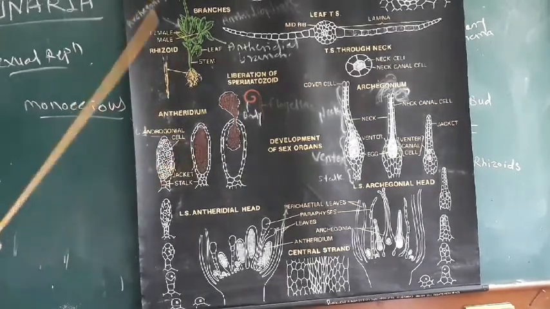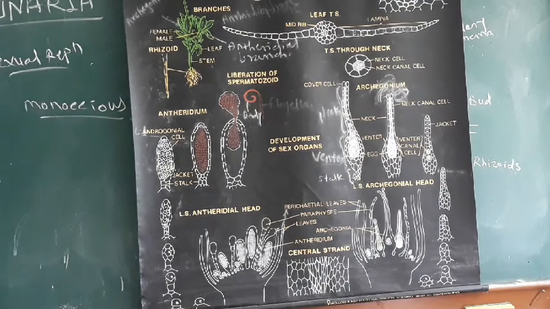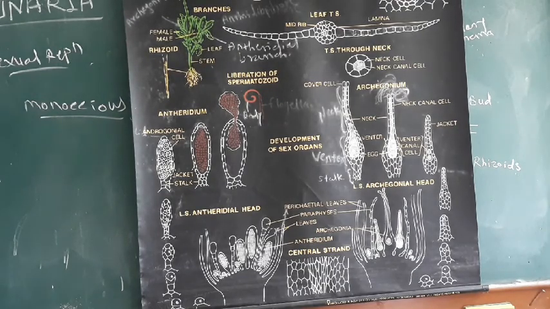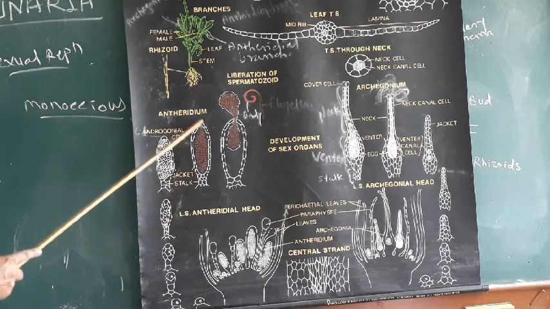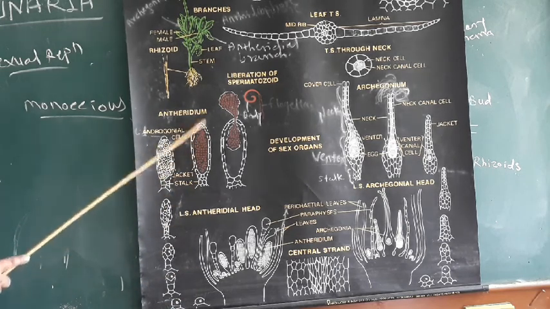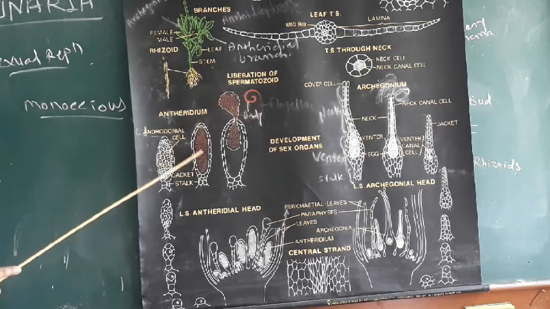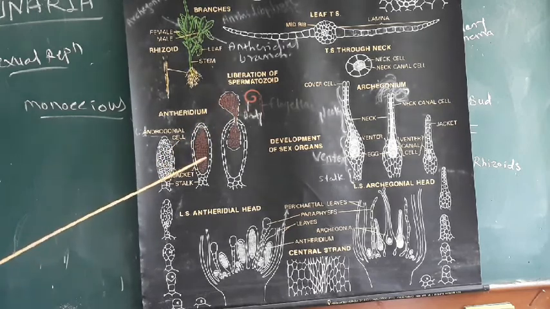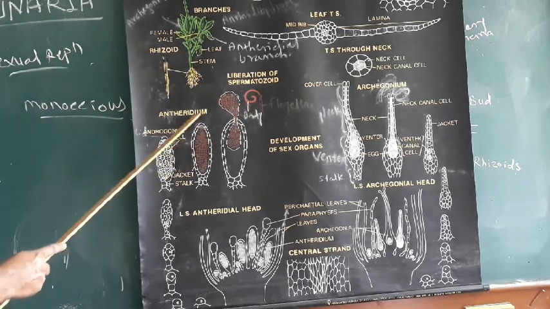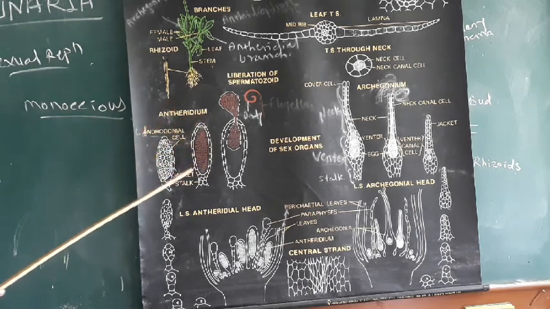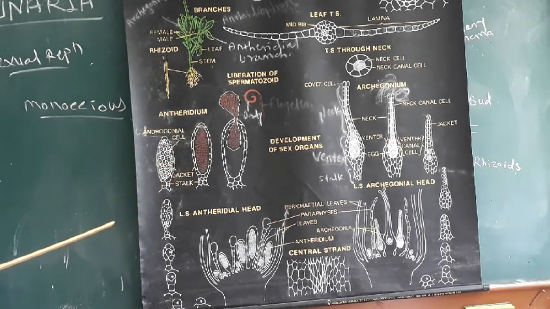After maturation of the antheridium, dehiscence of the antheridium takes place. What is dehiscence? Dehiscence means the breaking of the antheridium and liberation of the anthrozoids or spermatozoids. For the dehiscence of the antheridium, water is essential.